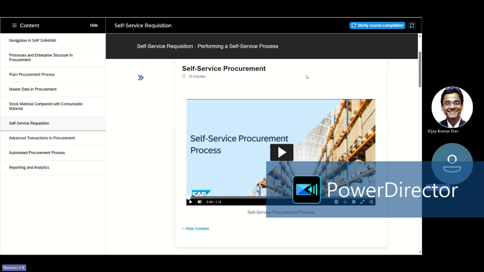To convert a PR into a PO, some people are not even aware of how to create a PR. They just send an email saying that this is my requirement. So all those works will be reduced, so that the buyer can work on meeting with the vendor or negotiating with the vendor. They can work on strategic requirements for the organization. They can concentrate on these kinds of works instead of doing day-to-day operations like creating a PR and converting it into a PO. So that is where self-service procurement comes into the picture.